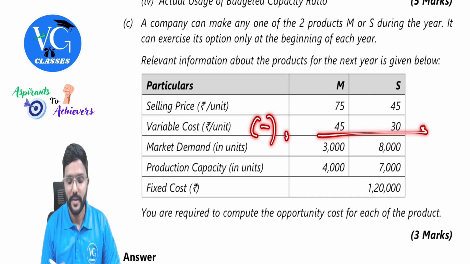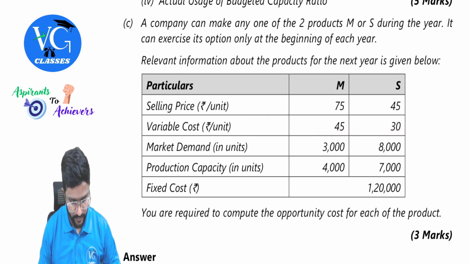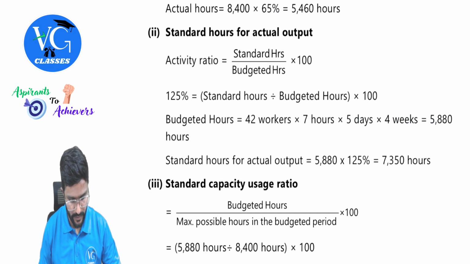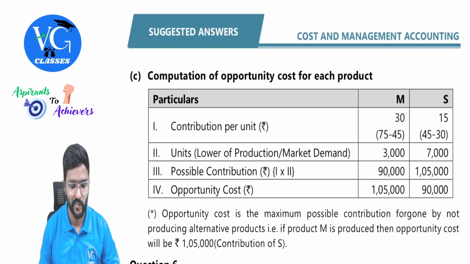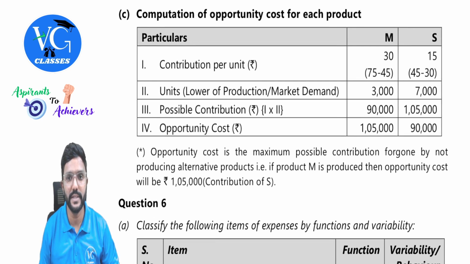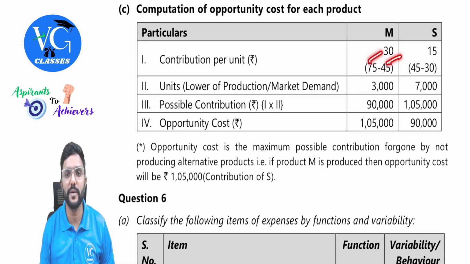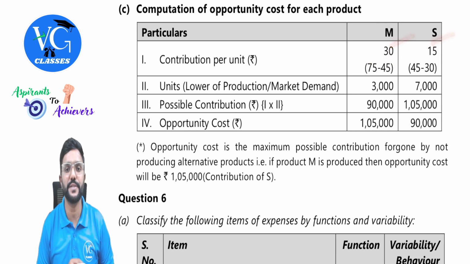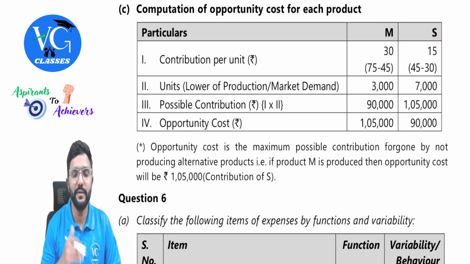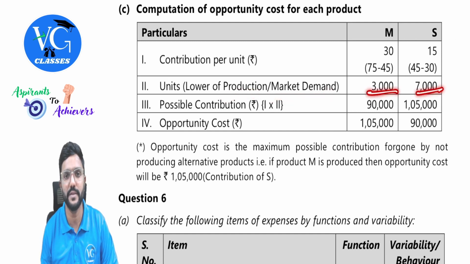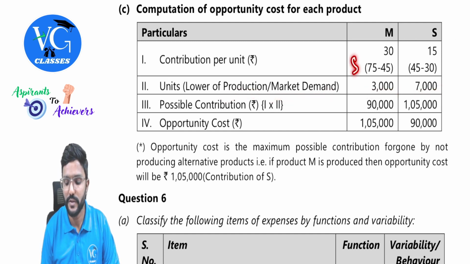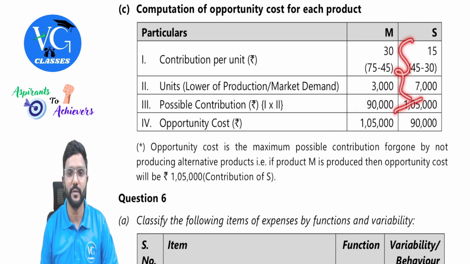We will see the calculation. Contribution per unit is nothing but selling price minus variable cost per unit. You will get 30 and 15 rupees. Then units, how many units can we actually produce and sell, is lower of production capacity or market demand. So 3,000, 7,000 we need to do. So multiply both: 30 into 3,000, 90,000; 15 into 7,000, 1,05,000.